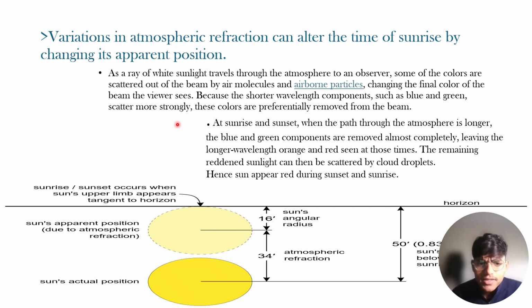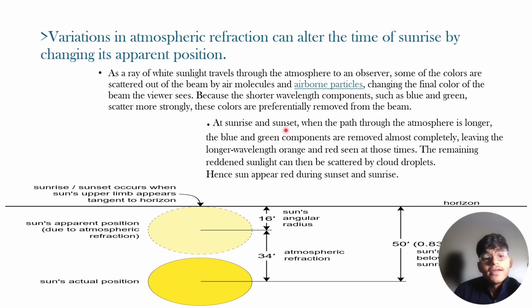And one main reason is that when a ray passes through the atmosphere, the beam is scattered out by air molecules or airborne particles, or we can say cloud particles, changing the color of the beam for the viewer, because the shorter wavelength components, like blue and green color, are scattered more strongly than the red and orange color.